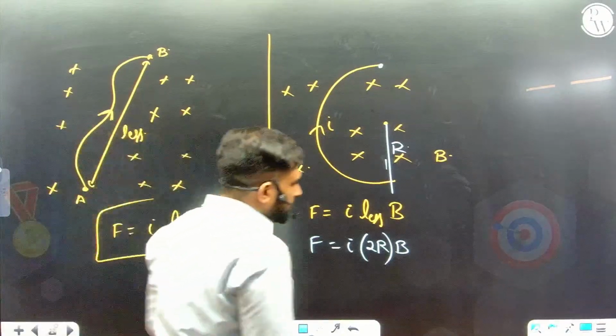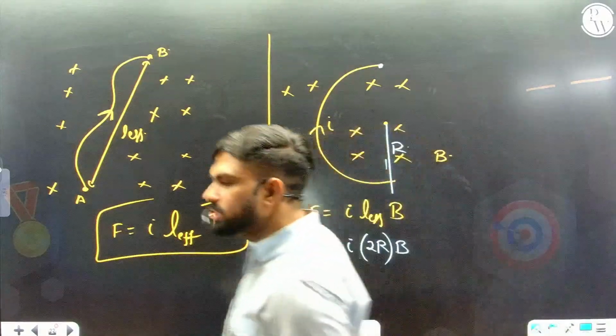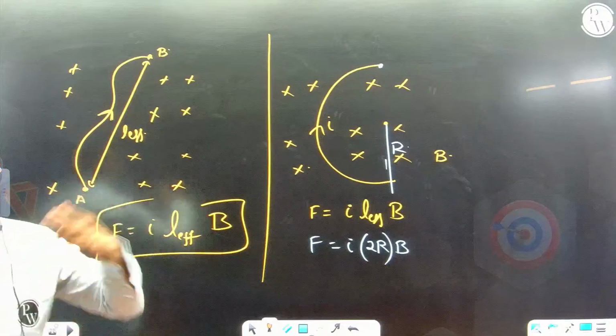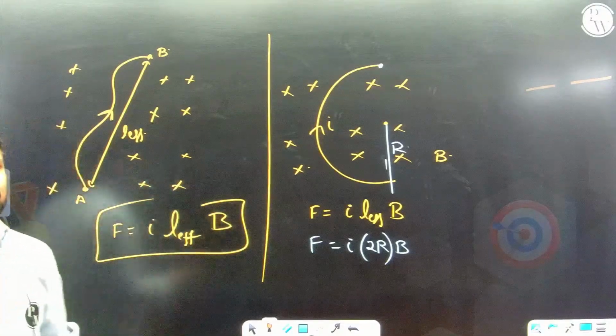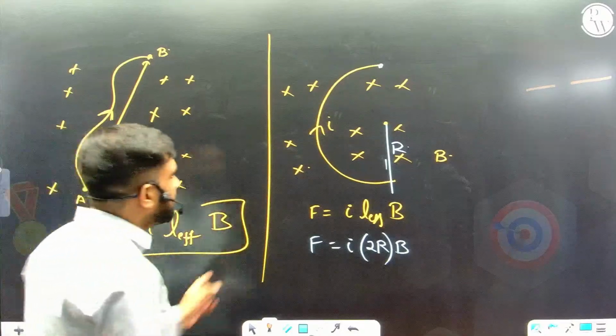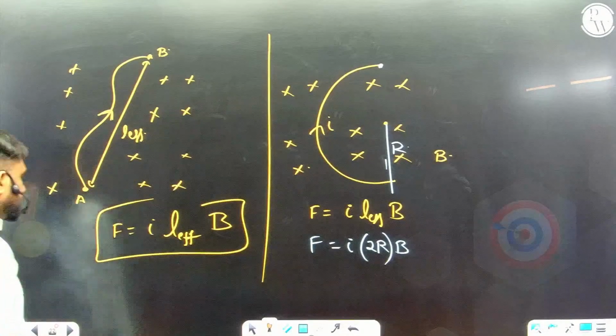Alright. So these were some of the very, very important concepts of this chapter. The magnetic field due to a straight current carrying wire, coil or a loop, arc, solenoid, and the magnetic force on a charged particle and a current carrying wire. Last part of this I want to discuss is the magnetic moment of a current carrying wire and a charge moving in circular motion, periodic motion.